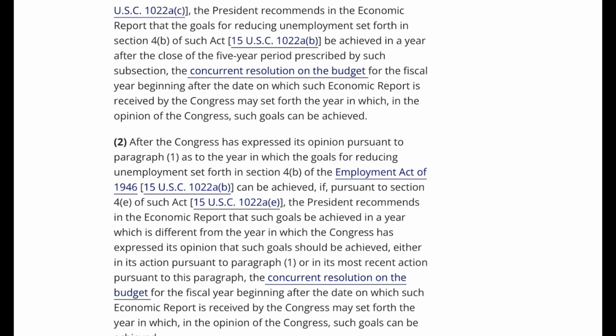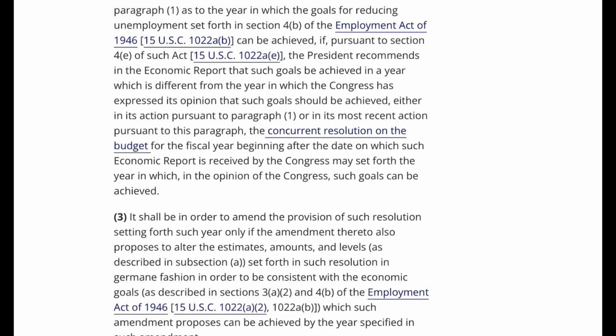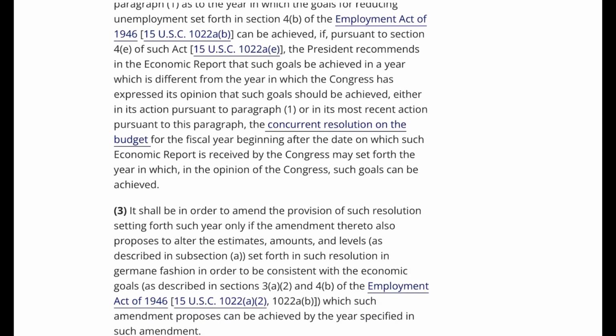from the year in which the Congress has expressed its opinion that such goals should be achieved, either in its action pursuant to paragraph 1 or in its most recent action pursuant to this paragraph, the concurrent resolution on the budget for the fiscal year beginning after the date on which such economic report is received by the Congress may set forth the year in which, in the opinion of the Congress, such goals can be achieved.